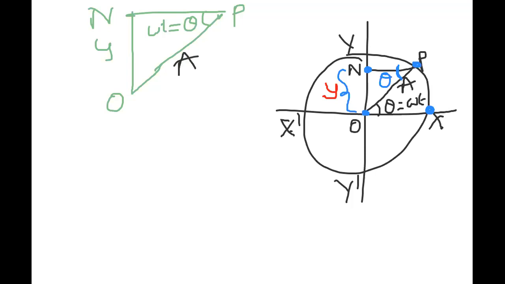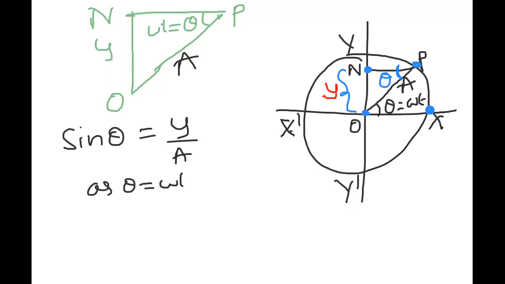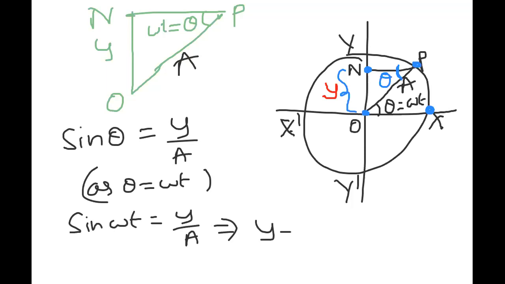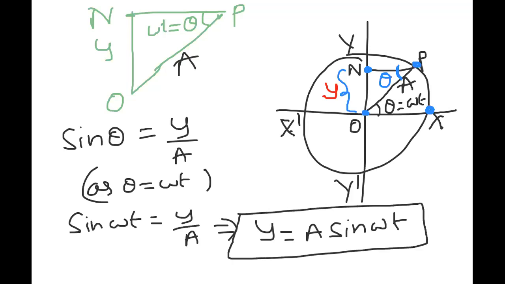From the diagram I can write sine theta is equal to y by A. As theta is equal to omega t, sine omega t is equal to y by A. From here clearly I can write y equals A sine omega t. This is the expression we noticed: y is equal to A sine omega t.